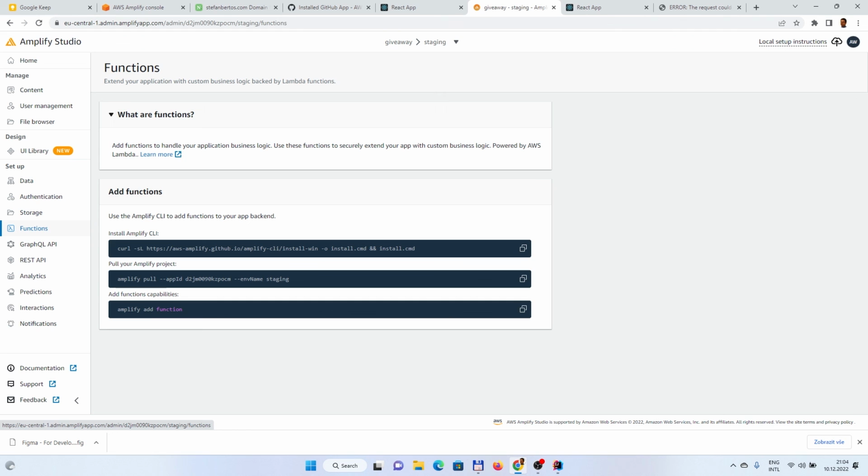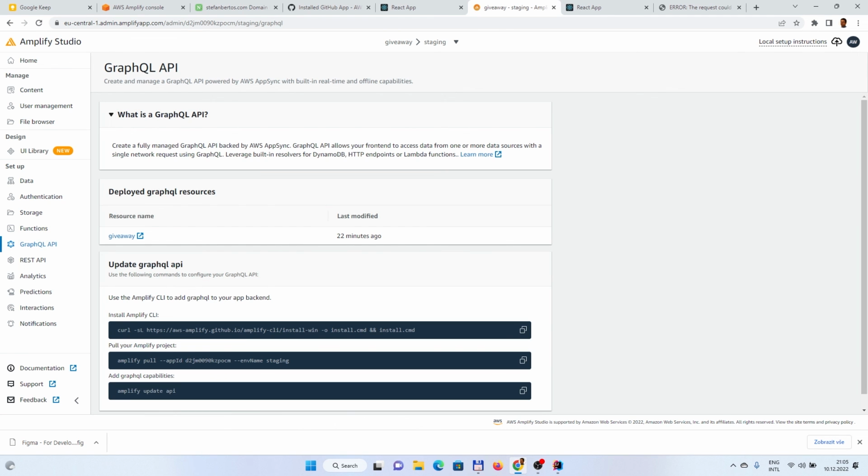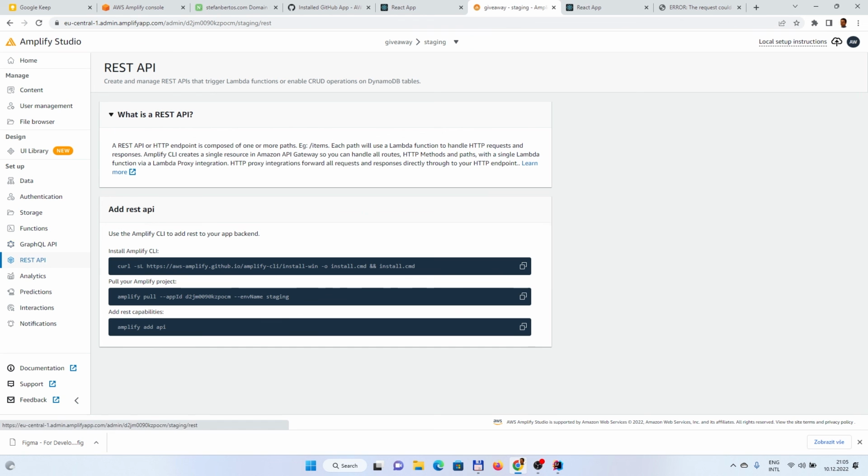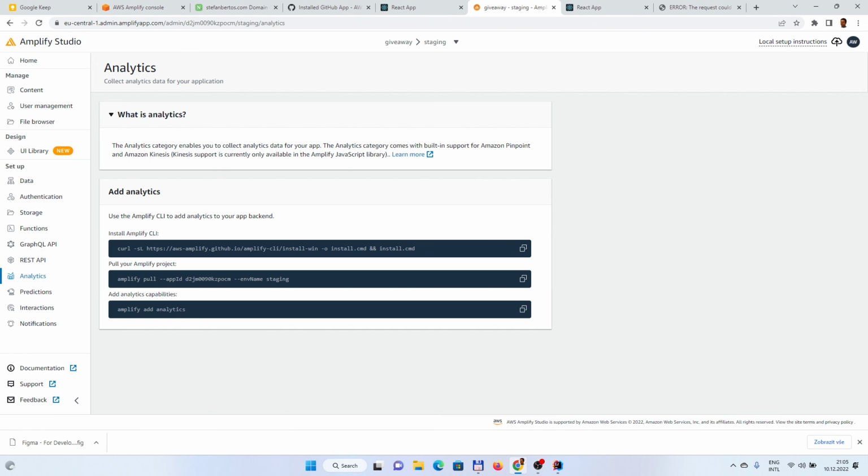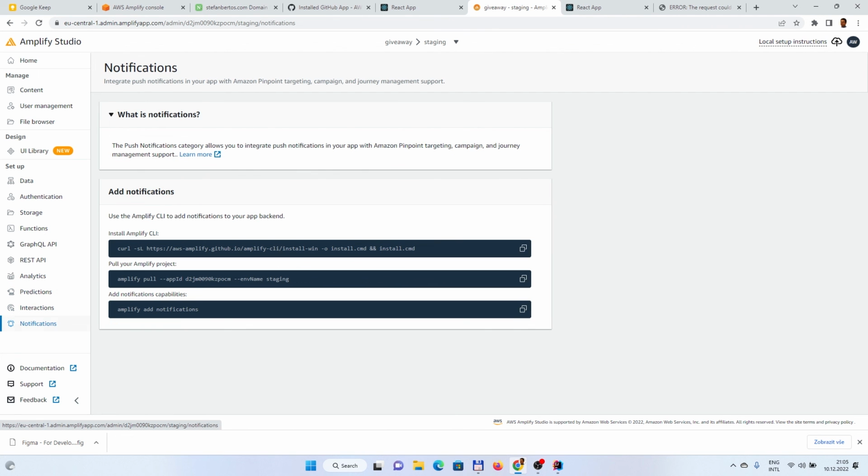What we didn't cover in this video, and those are other features which you could play around with or need in the future, are, for example, the functions. Those are basically backed by Lambda functions. Then you can use directly GraphQL API or REST API, or for example analytics if you are interested in what the users are doing on the front end, and predictions, interactions, notifications. Yeah.